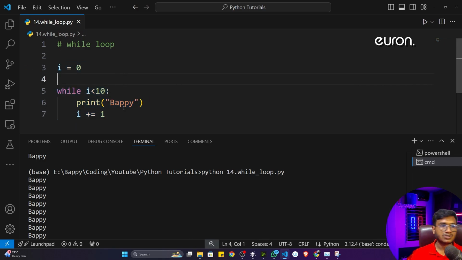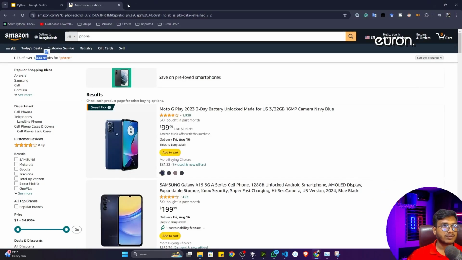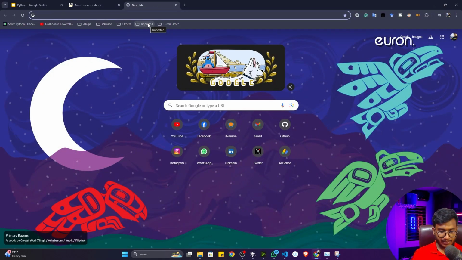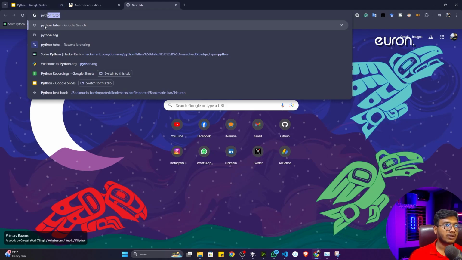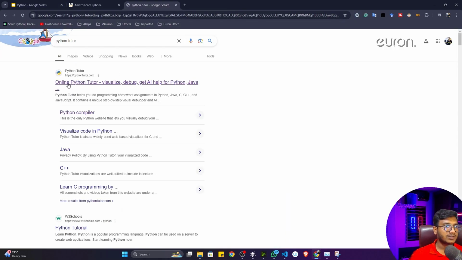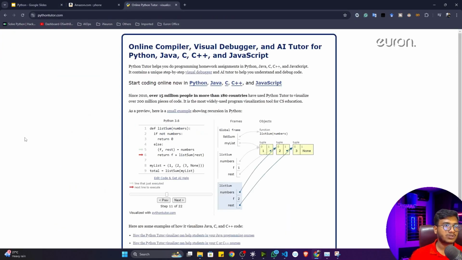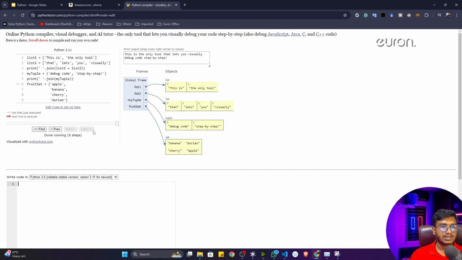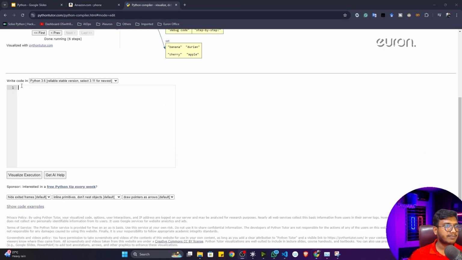If you want to visualize it, there is an amazing website I usually prefer. Let me show you this website, called Python Tutor. So this is one amazing website. Here you can visualize your code in Python, Java, C, C++, JavaScript. But I want to visualize Python code, so I'll just click here, and here is a box. Inside that you have to paste your code, and you have to click on this button called Visualize Execution.